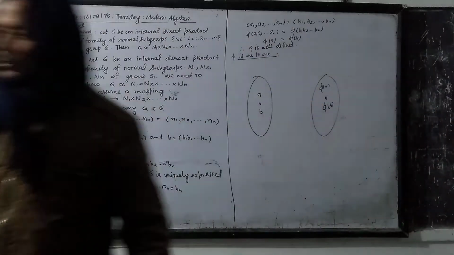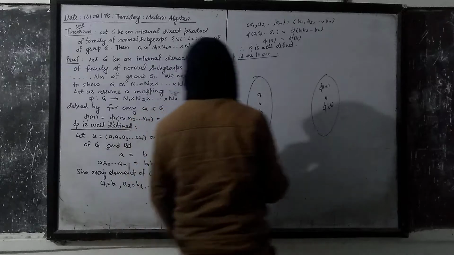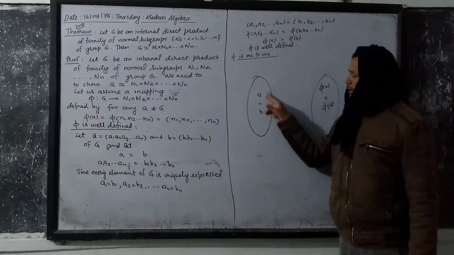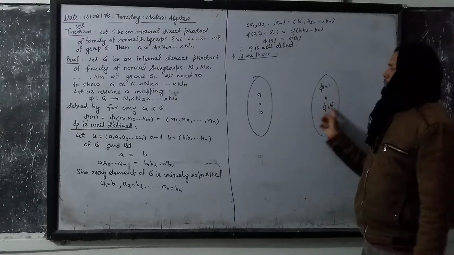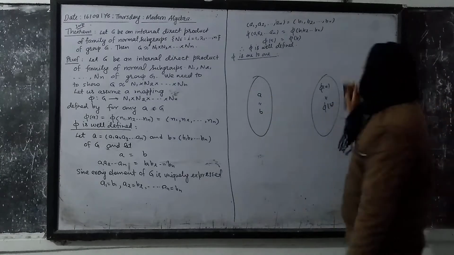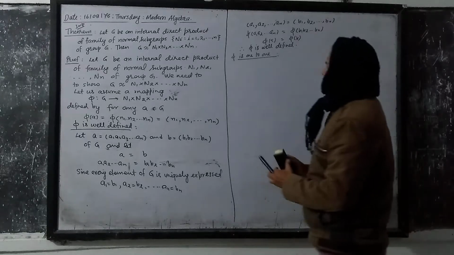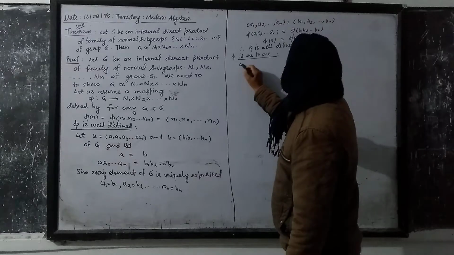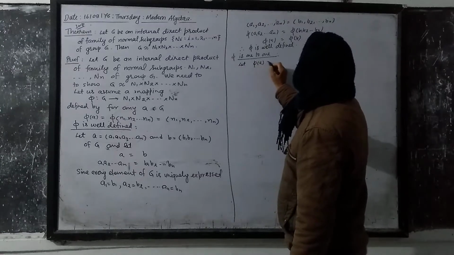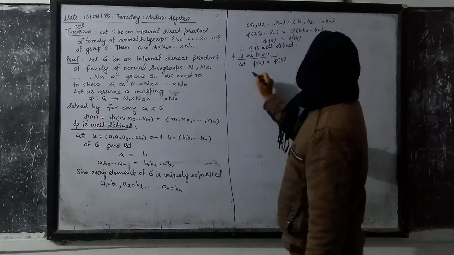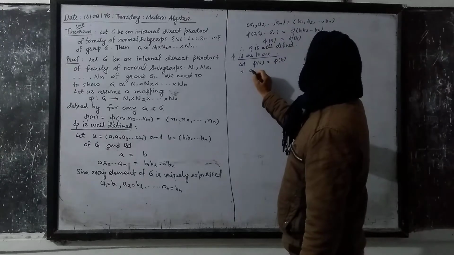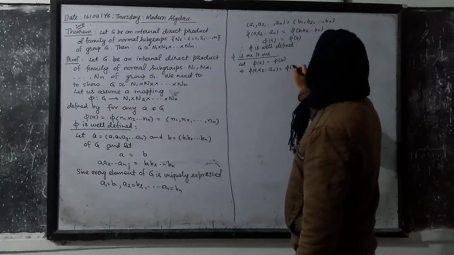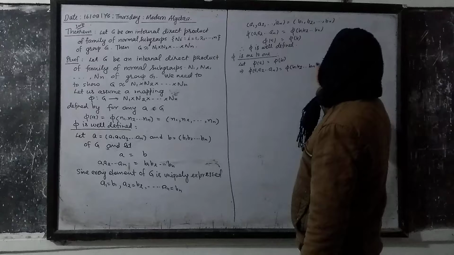To show phi is 1 to 1, I have to show that if two images are equal, then A will be equal to B, so I will satisfy this condition of 1 to 1. For this, let us state that phi(A) is equal to phi(B). This will imply that phi(A1, A2, up to An) is equal to phi(B1, B2, up to Bn).